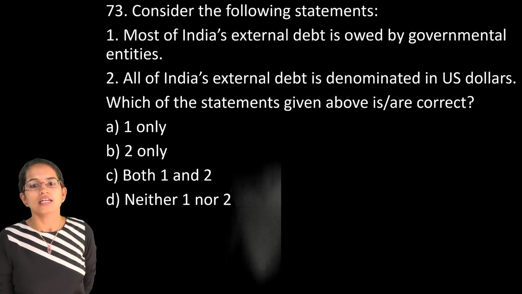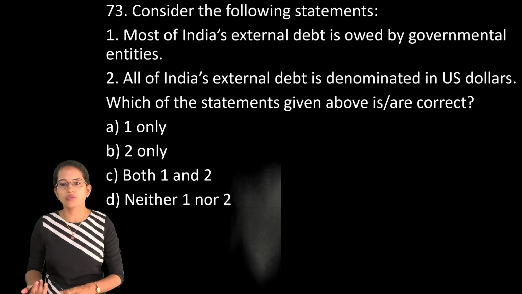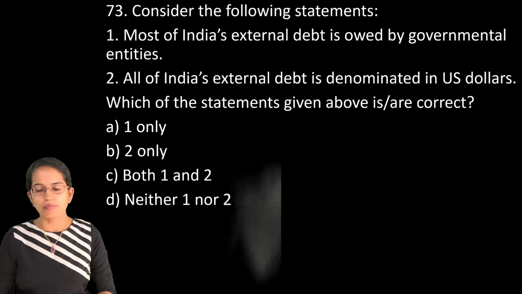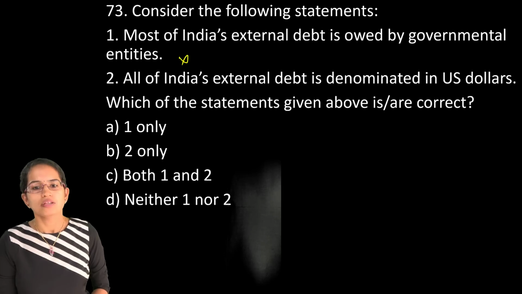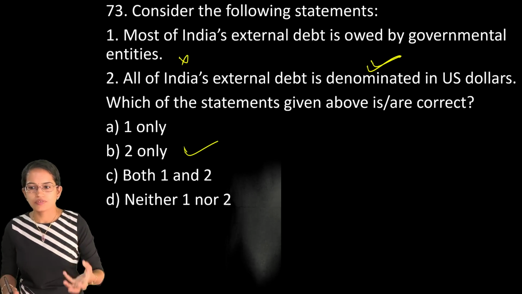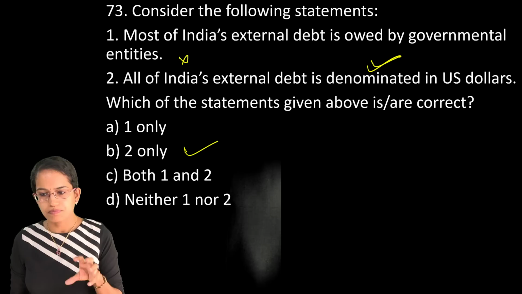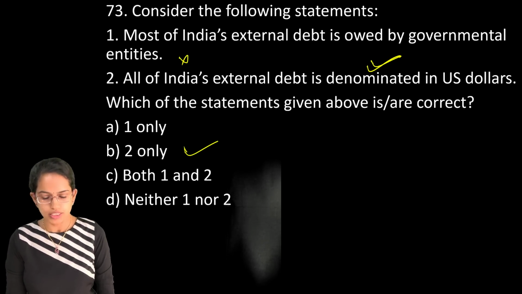The next is most of India's external debt is owed to. So most of India's external debt is owed to the commercial borrowings, the NRI deposits back home. So mainly borrowed from the overseas market. So that's the incorrect option. Then you have India's debt which is denominated in dollars. So 2 only becomes the correct answer. Now as we have seen, India borrowed from most of the overseas markets and NRIs, and that makes it one of the highest proportion. So 1 is incorrect, 2 is correct here.